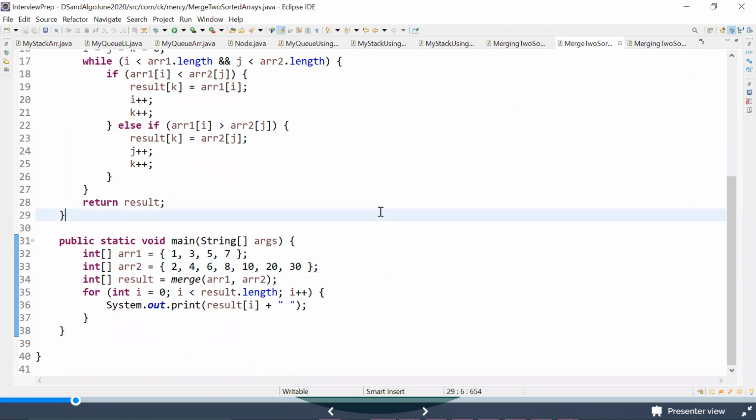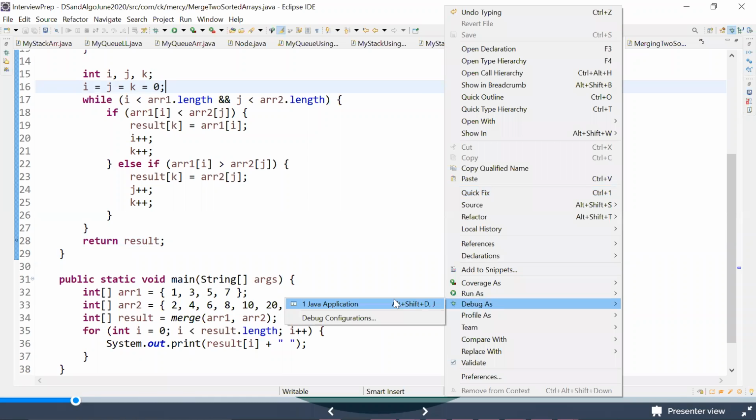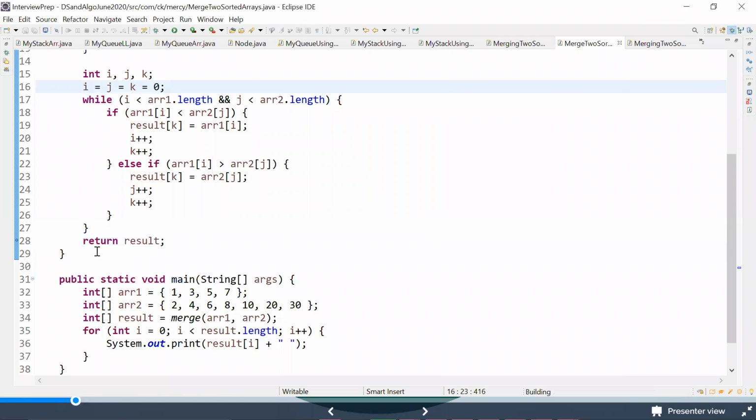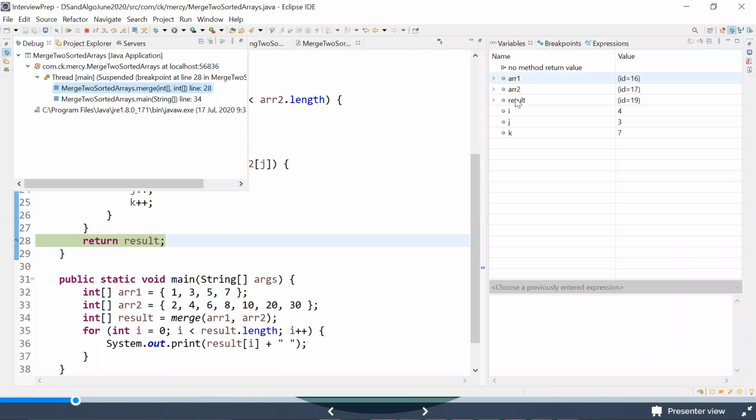Okay, maybe I'll try to debug this. What is this debug saying? It will stop before I return, right? So what is this saying? i is equal to 4 and j is equal to 3, and k is equal to 7. So these are the indexes. i is equal to 4 and j is equal to 3, right?